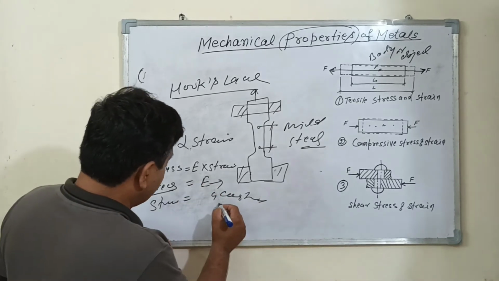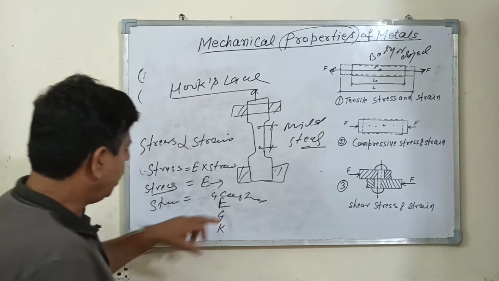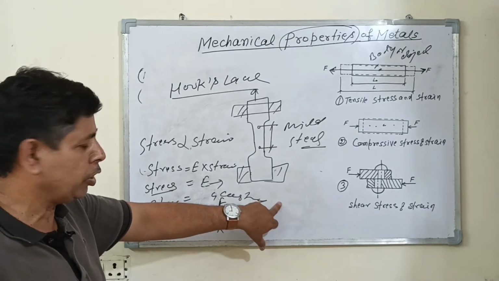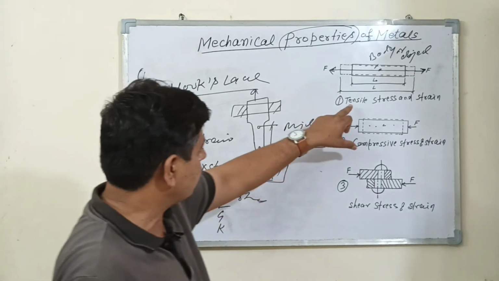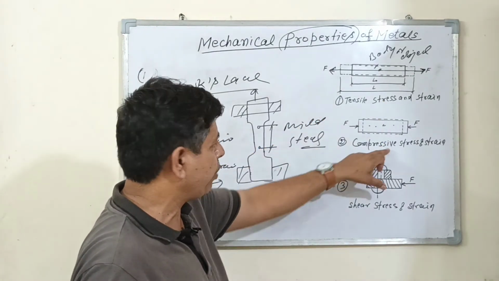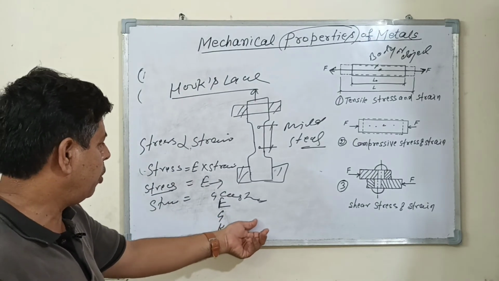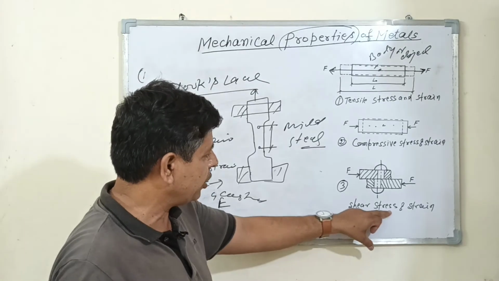The symbols used are E, G and K. E is called the modulus of elasticity or Young's modulus, in the case of tensile stress and compressive stress. G is called the modulus of rigidity, used for shearing stress.